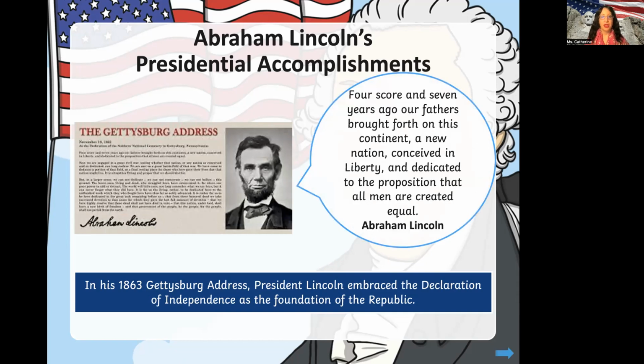Okay, so this was one of Abraham Lincoln's famous quotes at the Gettysburg Address in 1863. Okay, you will see November 19th. He says, 87 years ago, our fathers brought forth on this continent a new nation, conceived in liberty and dedicated to the proposition that all men are created equal.